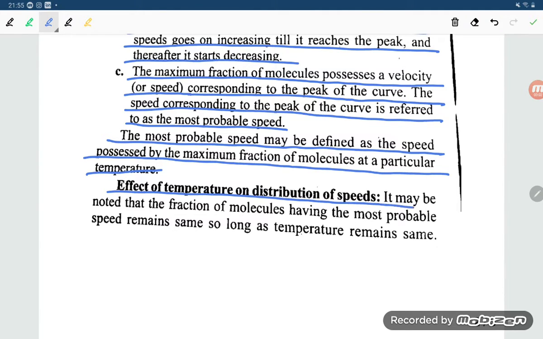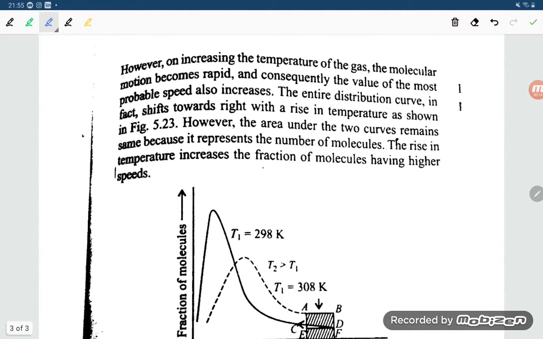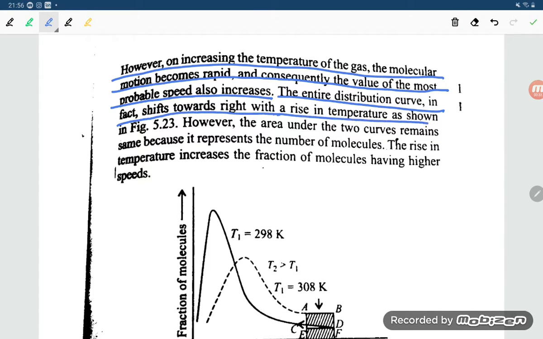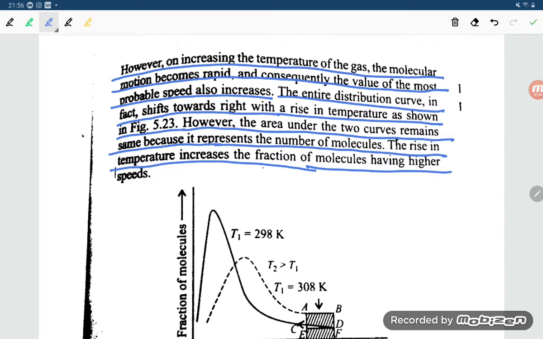Effect of temperature on distribution of speed. It may be noted that the fraction of molecules having the most probable speed remains the same as long as the temperature remains the same. However, on increasing the temperature of the gas, the molecular motion becomes rapid, and consequently the value of the most probable speed also increases. The entire distribution curve shifts towards the right with the rise in temperature as shown in Figure 5.23. However, the area under the two curves remains the same. It represents the number of molecules. The rise in temperature increases the fraction of molecules having higher speed.